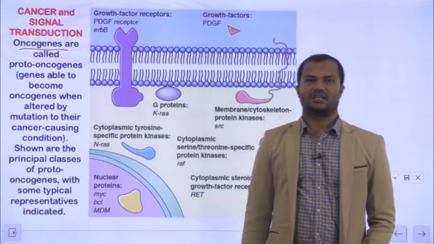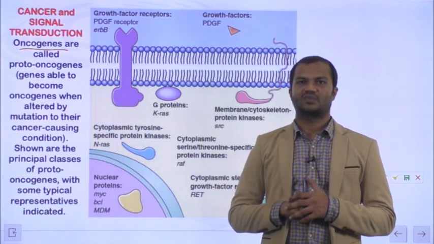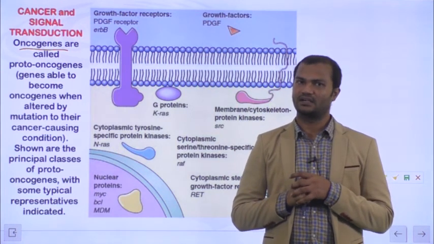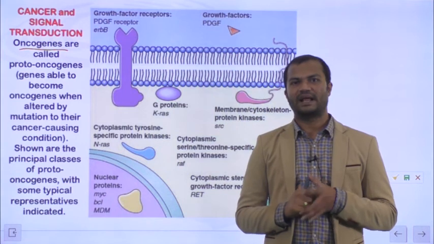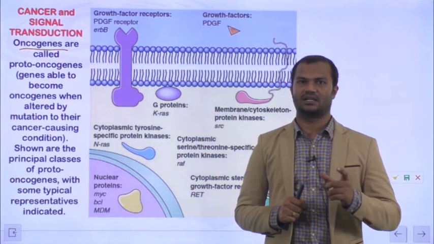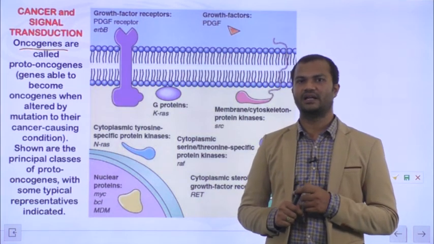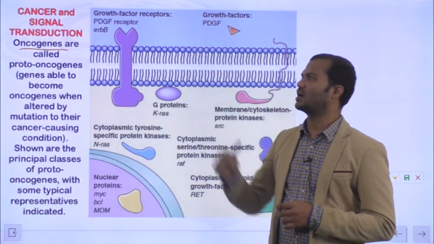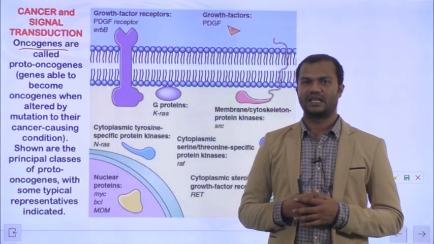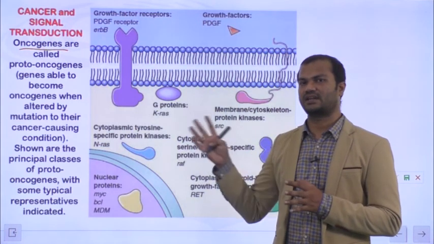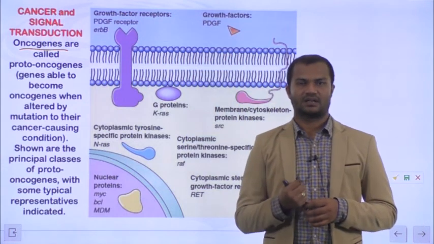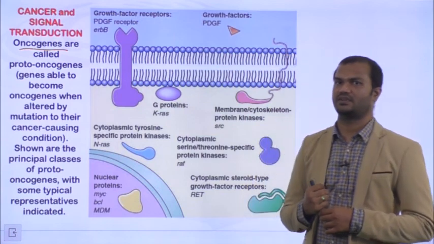Oncogenes are nothing but, like I told you in an example, RAS. So RAS is an oncogene. When it is normal, its function is normal, it does its activities very well. But RAS has the potential to become an oncogene. By mutation or certain triggers, RAS can get mutated and this particular gene can turn into an oncogene. So oncogenes play a very important role in the development of cancers. One of the classical examples we studied is the RAS protein, which is an oncogene. And in the next classes, you will study several other types of oncogenes also.